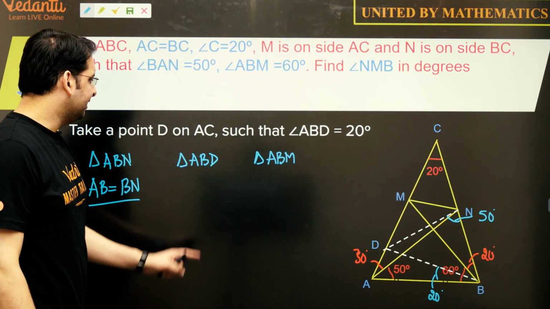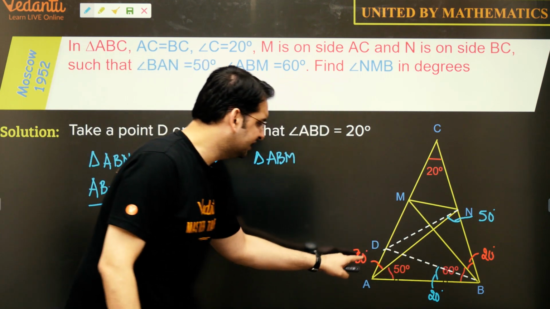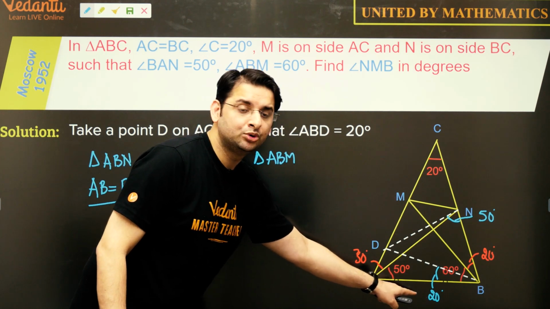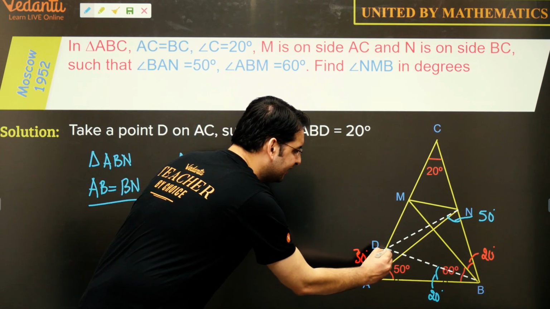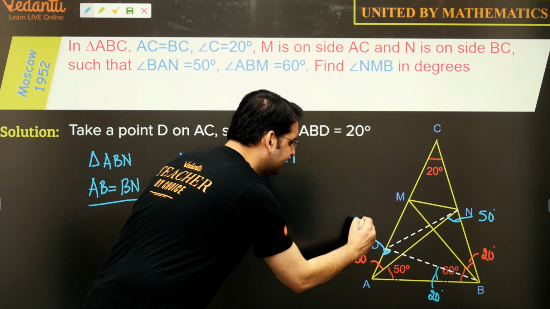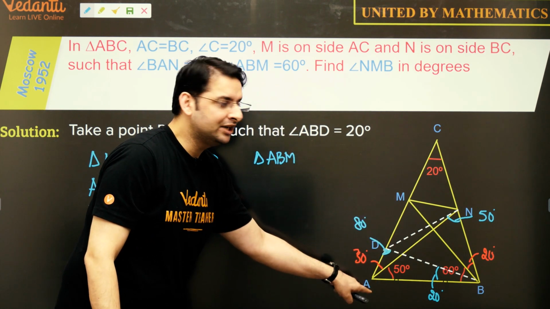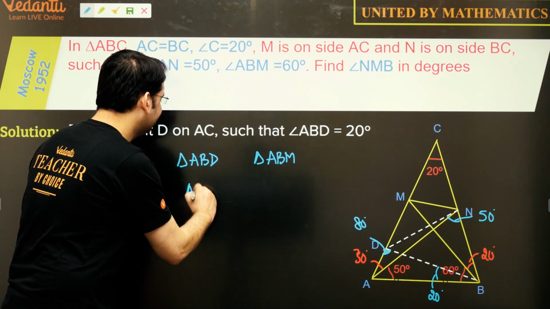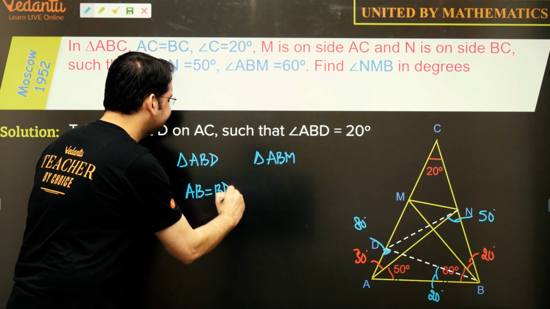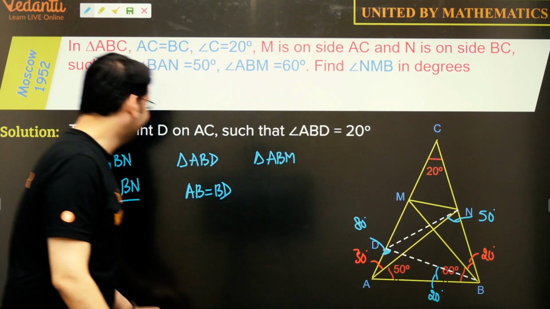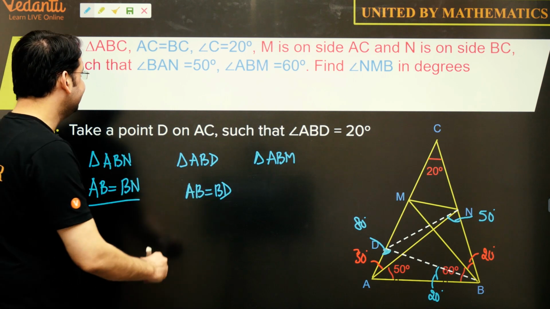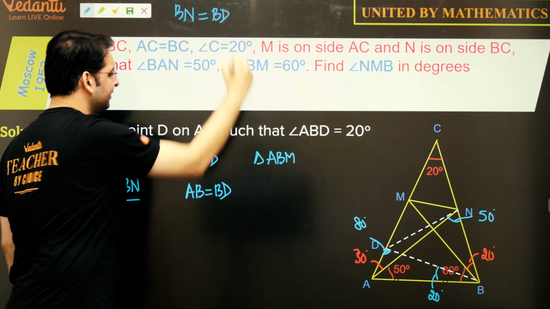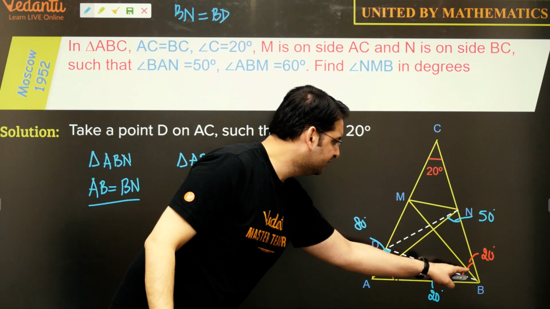Let us look at the other triangle, ABD. This one is 80 degrees. This is 20 degrees. So 80 plus 20 adds up to 100. That means this angle is 80 as well. Since angle A and angle D are equal, that tells us AB is equal to BD. So AB is equal to BN and AB is equal to BD. That means BN is equal to BD.